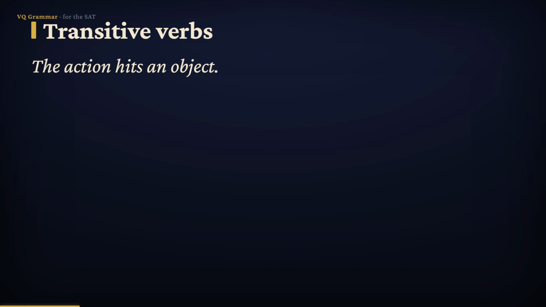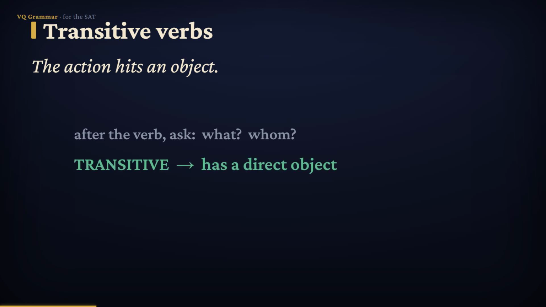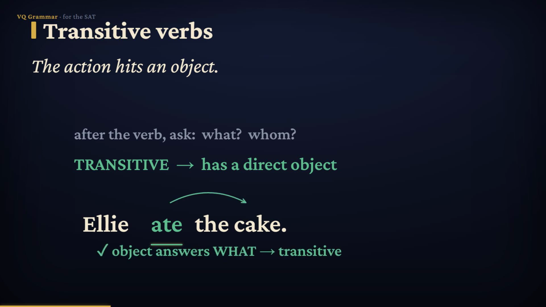Here's the most important split among action verbs, and the SAT loves it. After the verb, you ask one of two questions: what or whom? If a word answers that question, the verb is transitive, and that answering word is called the direct object. Listen: Ellie ate the cake. Ate what? The cake. There's your object, so ate is transitive.